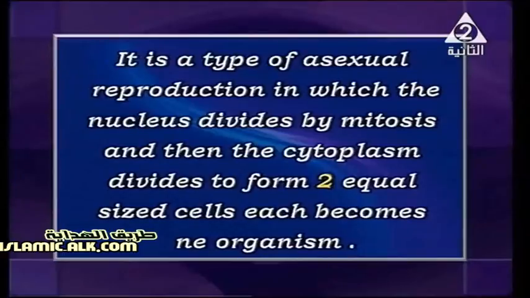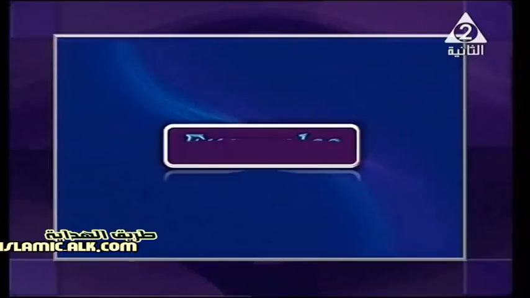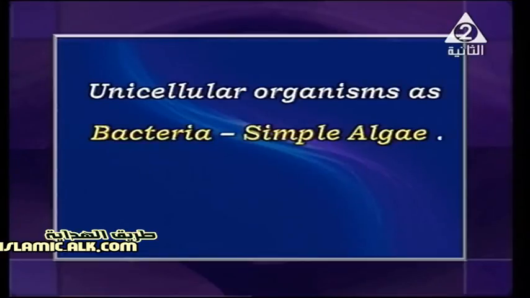Each one of them becomes a new organism. And what else? We have different examples in unicellular living organisms, like bacteria and simple algae.